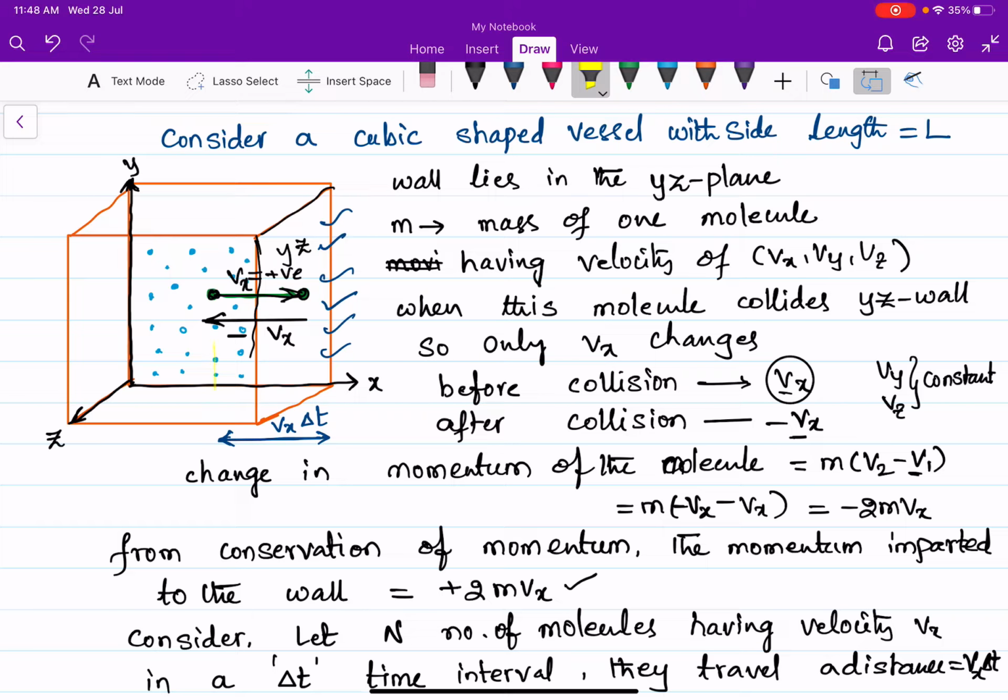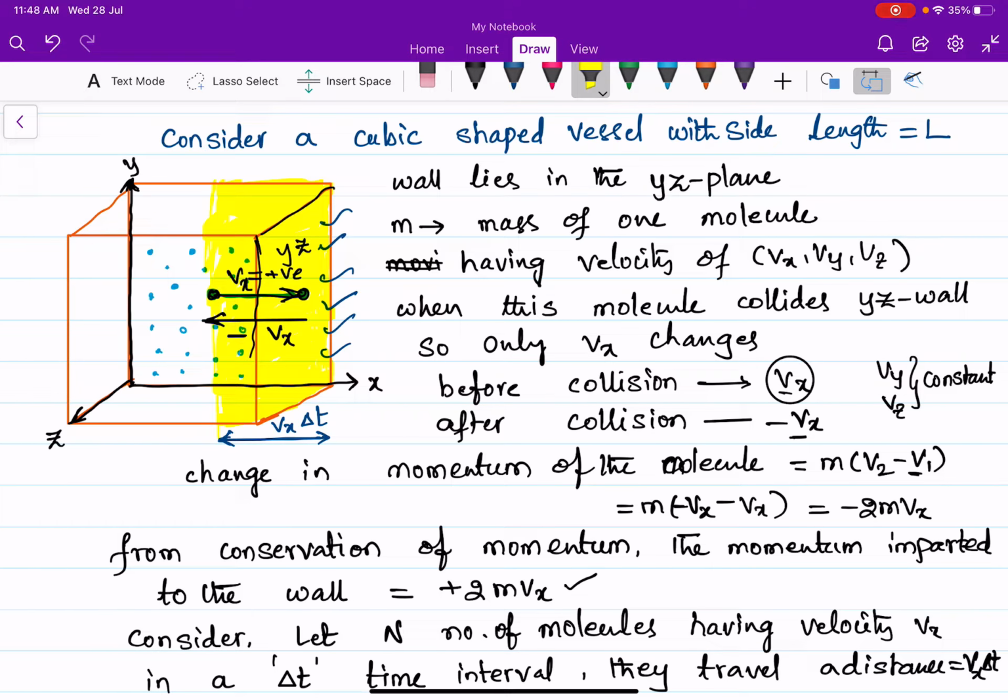So here only these molecules are within the range of Vx delta t. Only these molecules are within the range of Vx delta t here. So how many molecules are there? We don't know how many molecules. We need to find out the number of molecules that are within the range of Vx delta t.